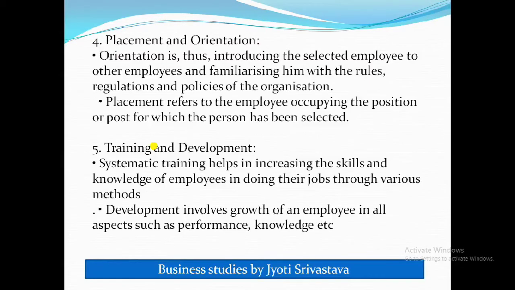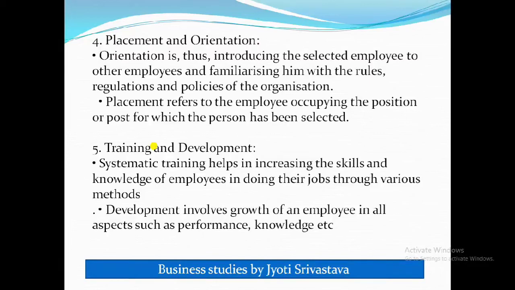Now through placement they are asking the employee to occupy that position, the person who has been selected. And what is orientation? Orientation is making the selected person familiar with all the rules and regulations of the organization, and introducing the new employee to the already existing employees of the organization. Clear?